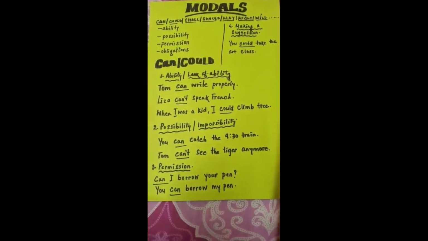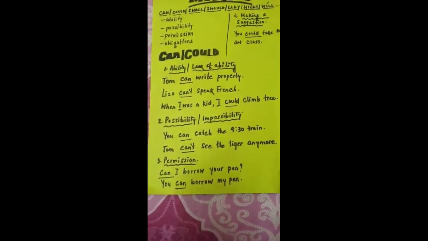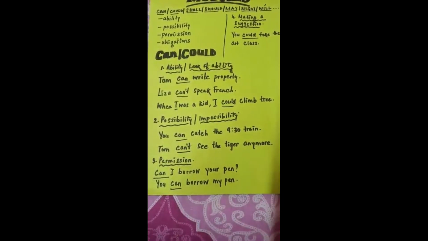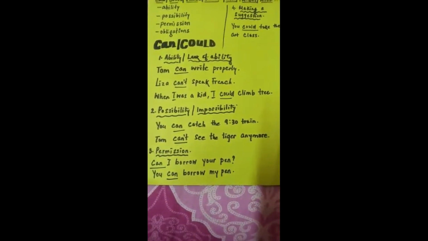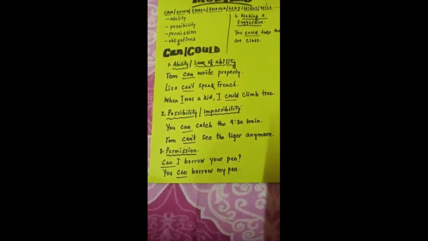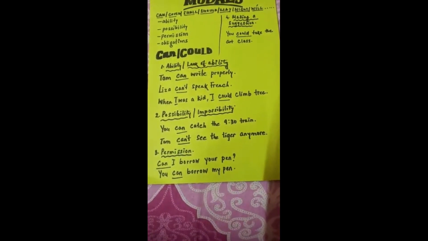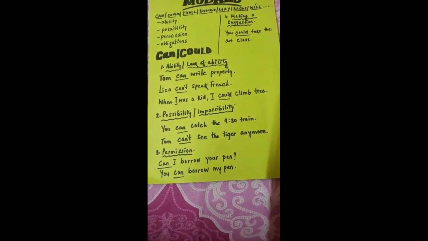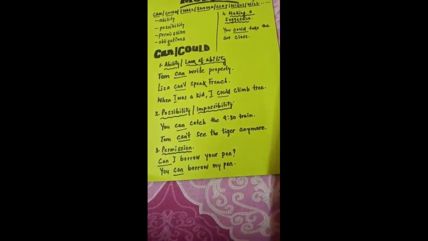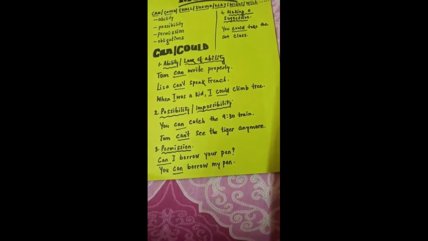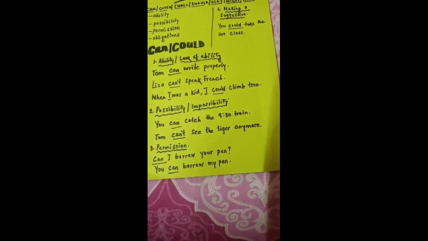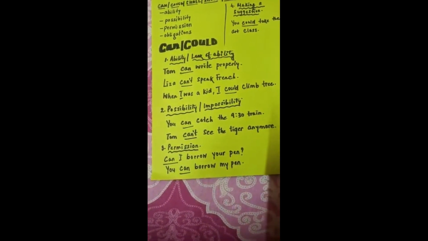Next function of can or could is possibility or impossibility. See the sentence: you can catch the 9:30 train. In this sentence the word can is the modal, and over here can expresses the possibility that you can catch the train of 9:30. So the modal can shows the possibility that he or she can catch the 9:30 train.